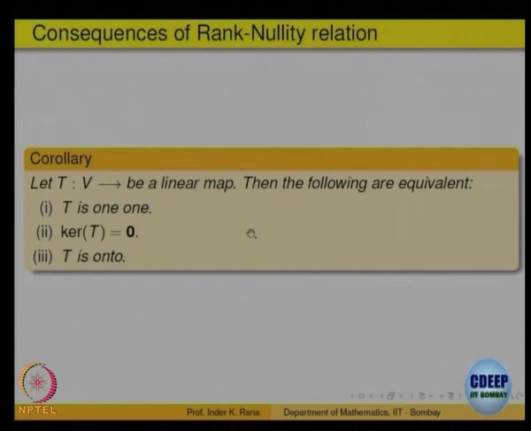So, the important thing we have done is, for a linear transformation, the kernel is a subspace of the domain, and the range is a subspace of the codomain. Their dimensions added up give you the dimension of the domain. Okay, right. An important consequence of this, a very important consequence, says: let T be a linear map, then these three statements are equivalent.